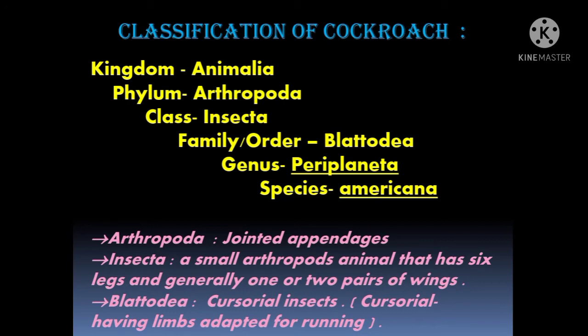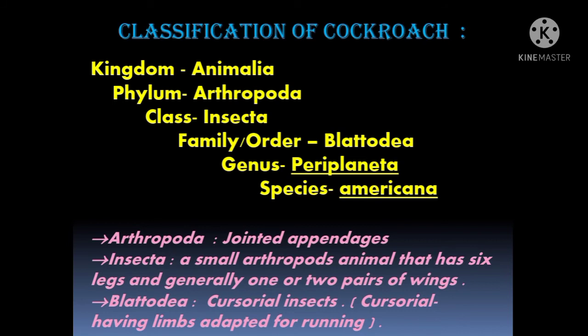Kingdom Animalia, phylum Arthropoda, class Insecta. What does Insecta mean? Insecta are small arthropod animals that have 6 legs and generally 1 or 2 pairs of wings. That's why, students, cockroach is placed under the class Insecta.